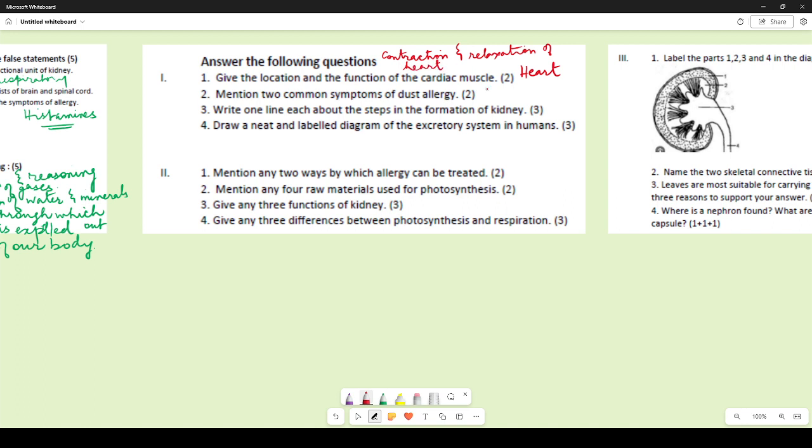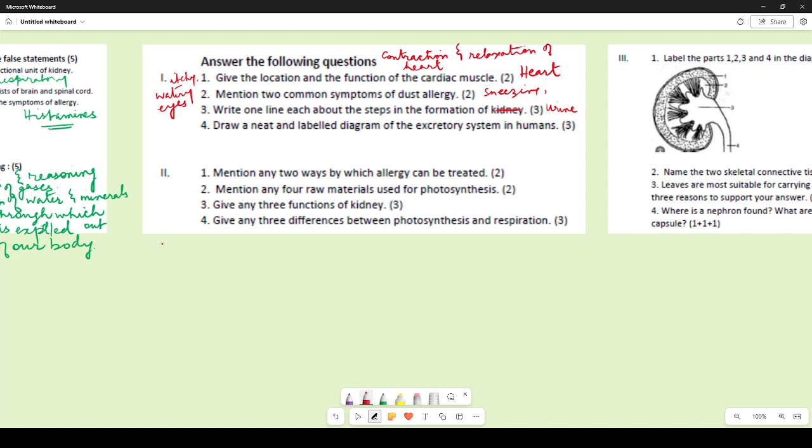Mention 2 common symptoms of dust allergy. Most of you have written it: sneezing, then itching, itchy eyes, watery eyes. So all of them are correct. Itchy, watery eyes, both of them are correct. Write one line each about the steps in the formation of, it should have been urine over here. So it was corrected in your paper. One line each about the steps in formation of urine.